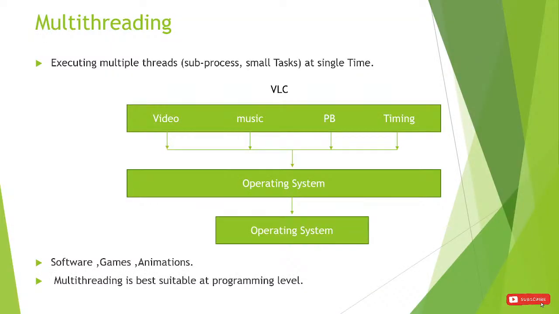If you see this diagram also, this is the VLC media player, and inside the VLC we have video as one thread, music as one thread, progress bar as one thread, and timing as one thread. All these threads will be executed at the same time, that is multi-threading. VLC is a big process, and video, music, progress bar, timing are small processes. Thread is a sub part of the process. By the diagram also we can say that thread is a sub part of the process: the green line is the process, where the small threads are present inside it.